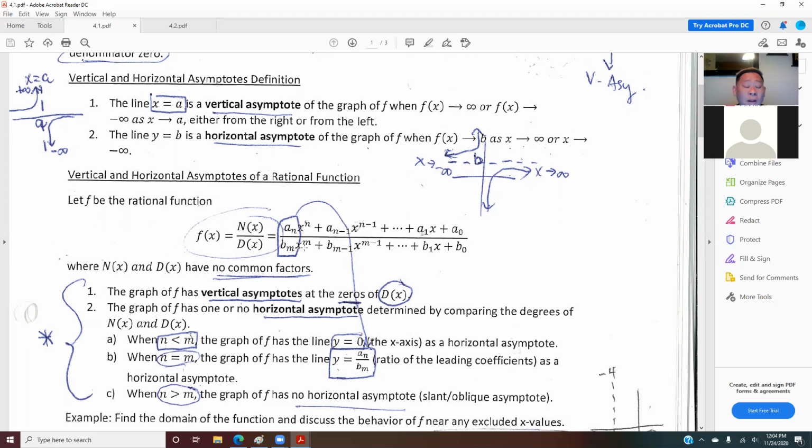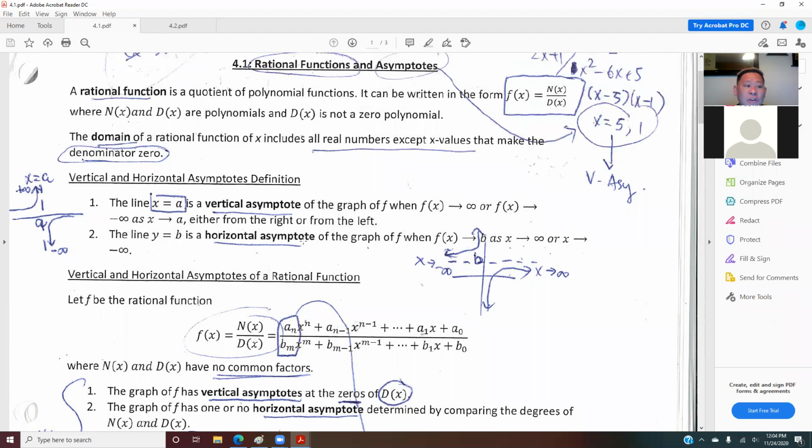So the whole of chapter 4, in this case 4.1 and 4.2, we are talking about this kind of rational function. Every time you have a rational function, the first thing we mention is your domain. The domain is always all real numbers except the x values that make the denominator become 0. Make sure you know how to figure out your domain, because we did this in chapter 2, I believe.